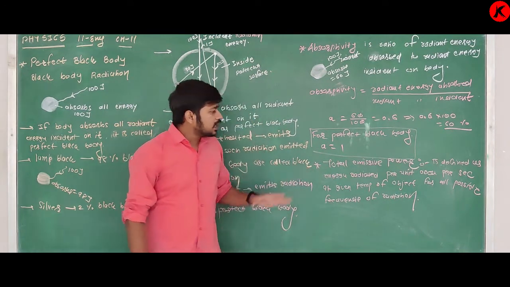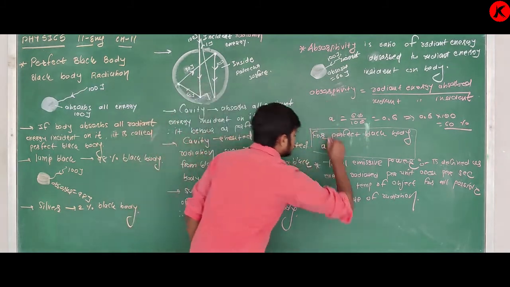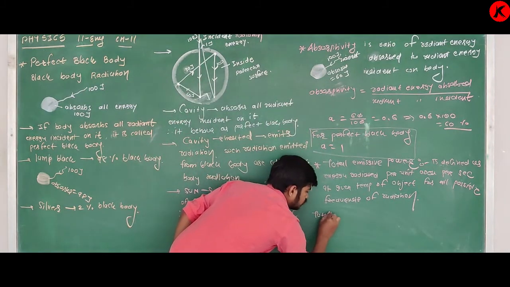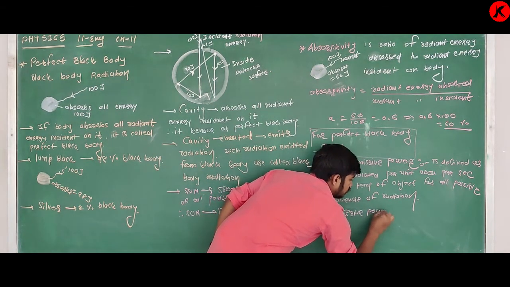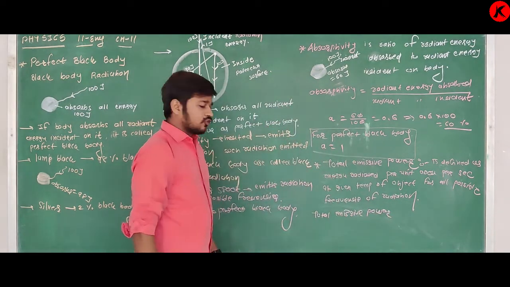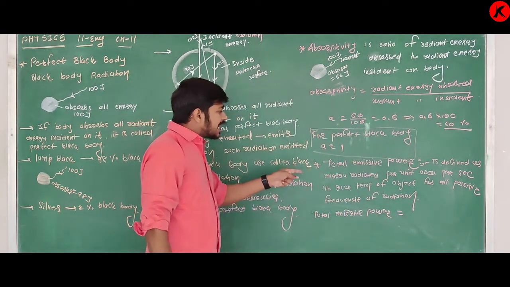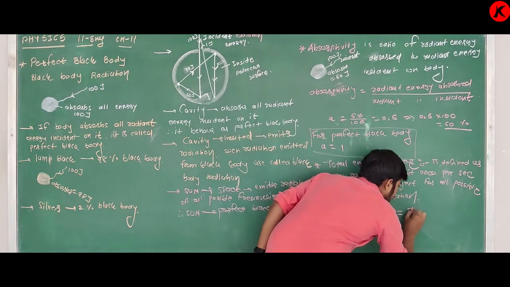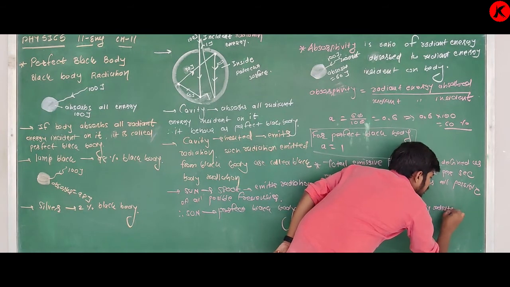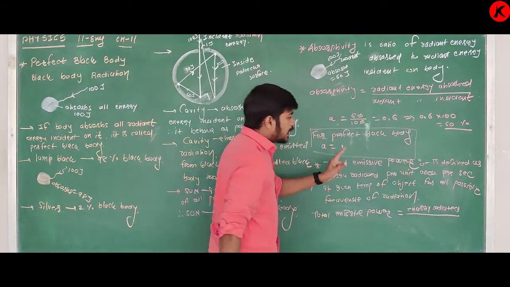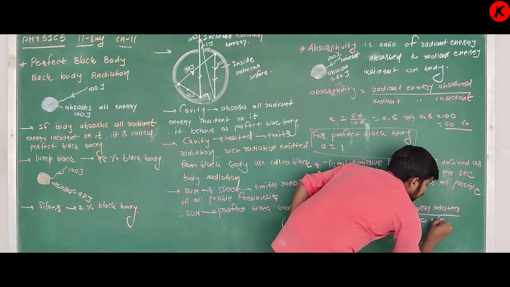Okay, what is total emissive power? Now we will write its equation. Total emissive power is defined as energy radiated per unit area per second, so I will write energy radiated divided by area and second.